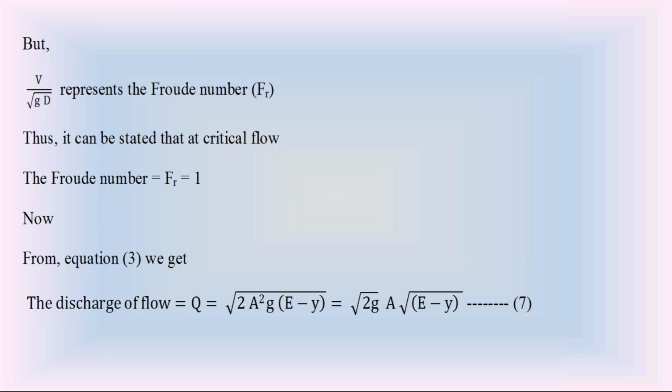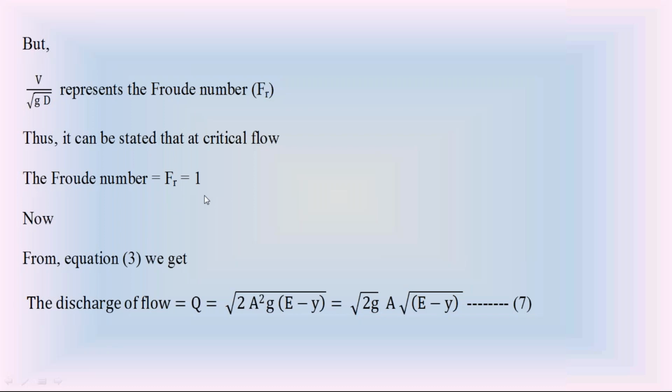dE by dy equal to 0. From that, prepare equation 4: dA by dy equal to gA cube divided by Q square. Prepare equation 5: dA by dy equal to T. Substitute equation 5 in equation 4, so T is equal to gA cube divided by Q square. Then prepare equation 6: Q square by g is equal to A cube by T. Substitute V is equal to Q by A and D is equal to A by T. Simplify equation 6 and you will get the result that the Froude number equals 1. So at minimum specific energy, the Froude number equals 1.